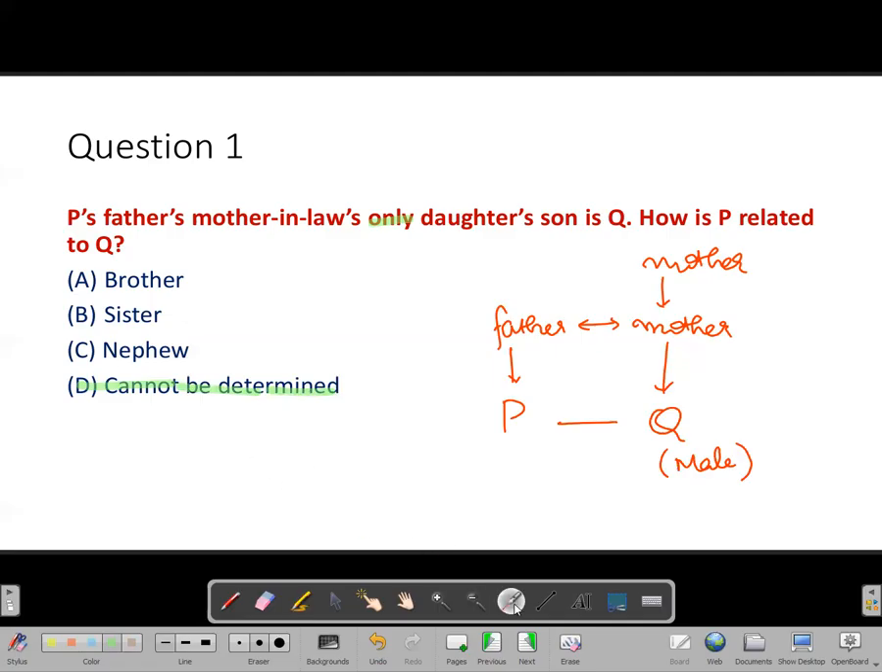Had the question been how is Q related to P, then I can say Q is the brother of P because Q is given to be male in the question. All right. So never assume the gender of a person in a question based on blood relations. Make sure that you are considering the gender only when it is mentioned in the question clearly. So for the first question, cannot be determined, that is the final answer. All right.